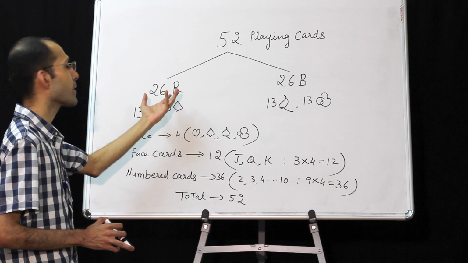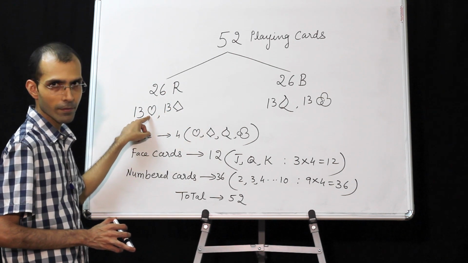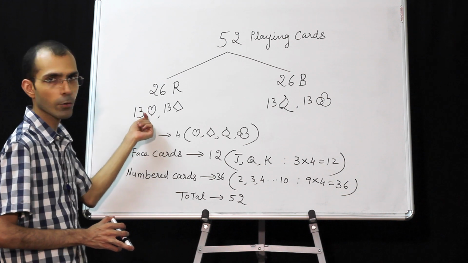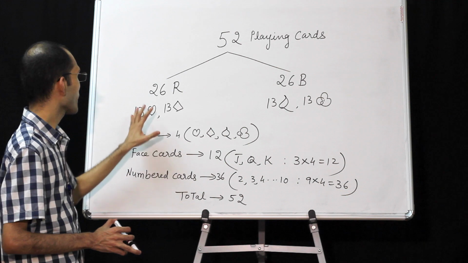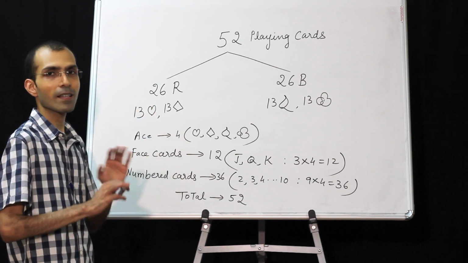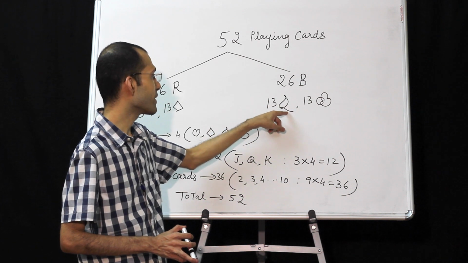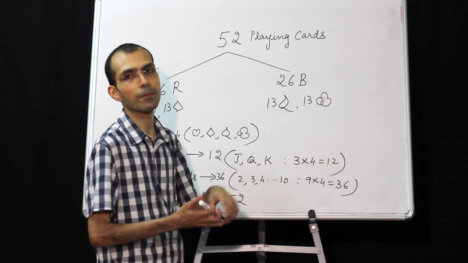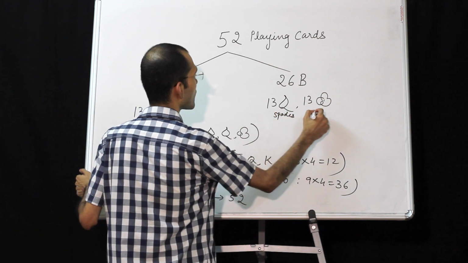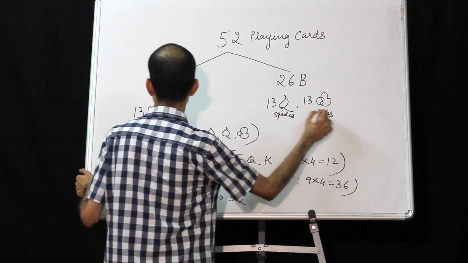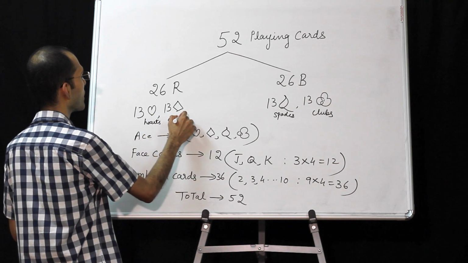Now which are the red cards? So you'll have 13 of hearts. This is called one suit, S-U-I-T. 13 of diamonds. So you'll have hearts and diamonds red. Then 13 cards you'll have of spade and 13 of clubs. So this is called spades. This will be clubs. This will be hearts and this will be diamonds.